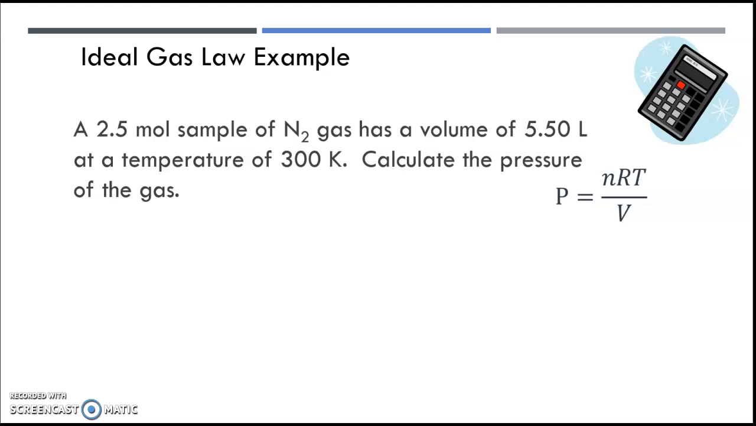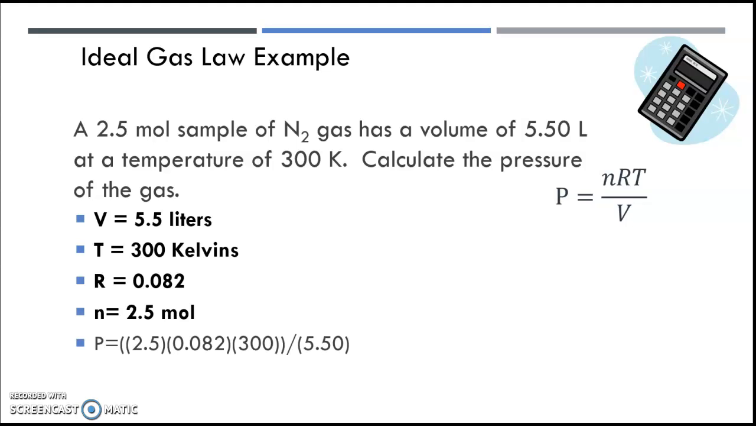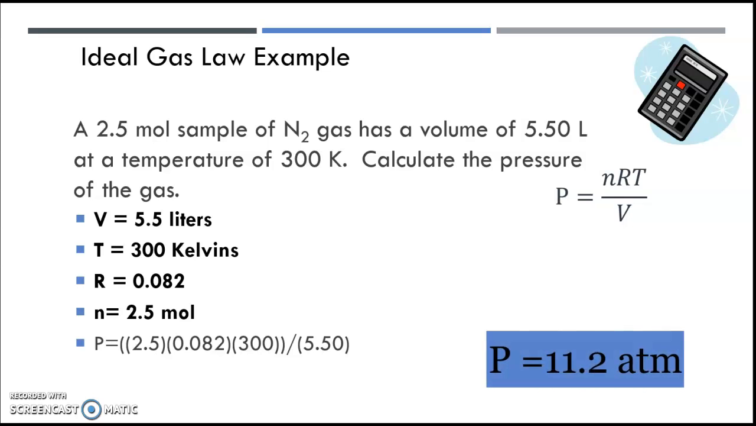Here, a 2.5 mole sample of nitrogen gas has a volume of 5.5 liters at a temperature of 300 Kelvin. Let's calculate the pressure. So we give our knowns. We're going to put it in our calculator like that. And this is the answer we get.